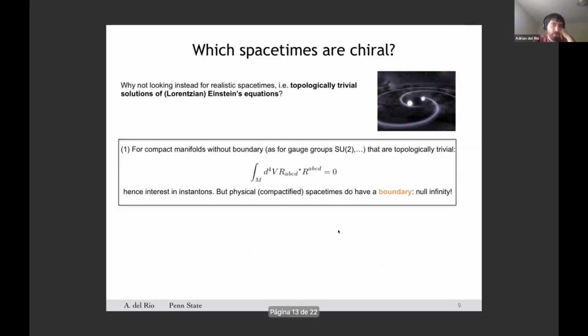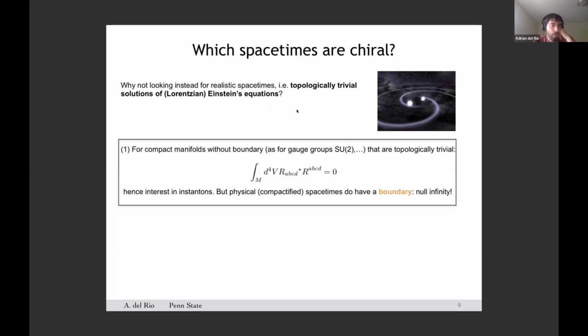So instead of looking for topologically non-trivial solutions, if one is only interested in physical applications of chiral anomalies, say in astrophysics, it could be more natural to look for ordinary solutions of Einstein's equations, topologically trivial solutions of simply Lorentzian Einstein's equations, as people in numerical relativity do.